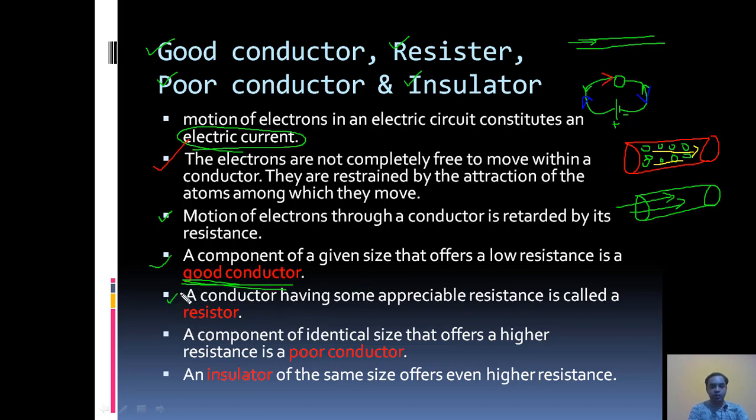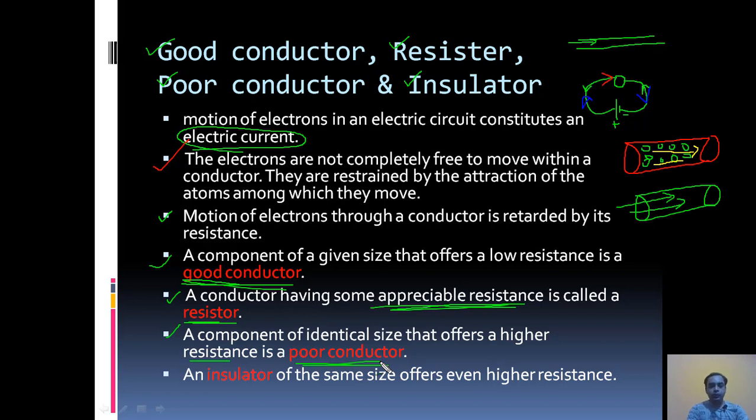Then what is a resistor? A good conductor having some appreciable resistance is called a resistor. Resistor is also a conductor, having some desired resistance. Now next point, a component of identical size that offers a high resistance. If the resistance is very high, that means the electron is trying very hard to flow from one point to another point in a conductor. That type of conductor is known as a poor conductor.